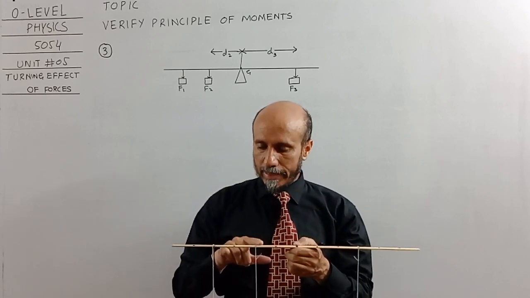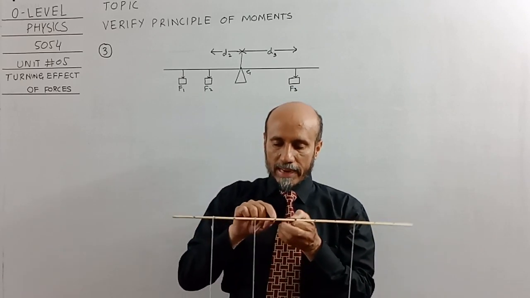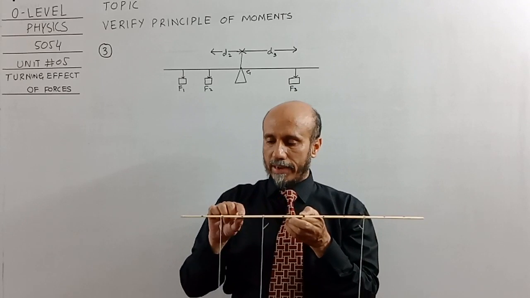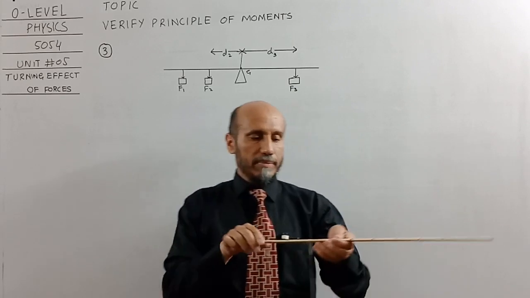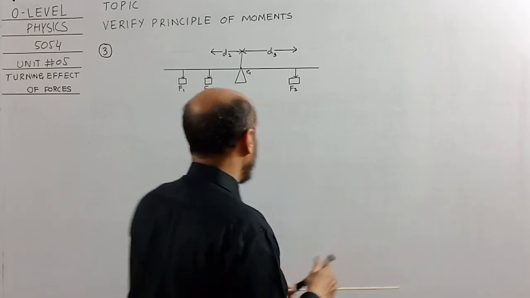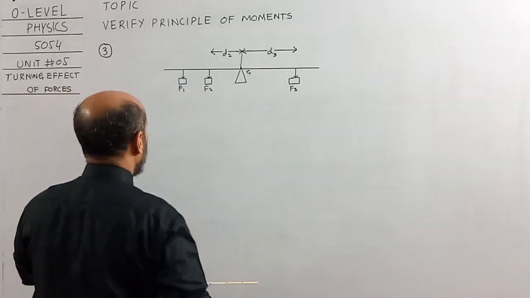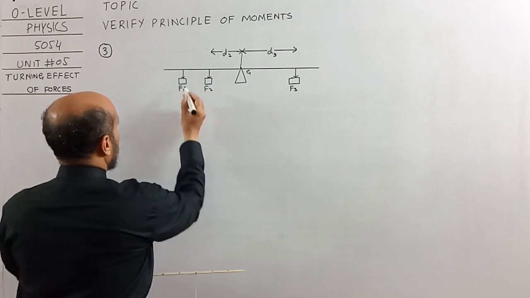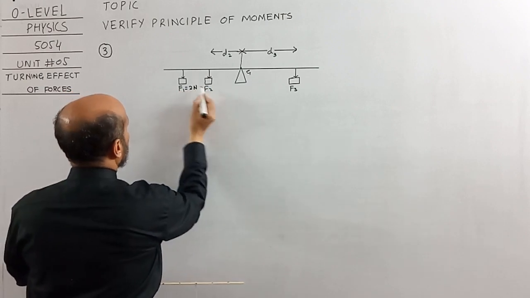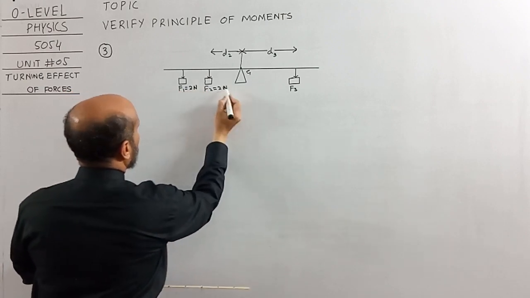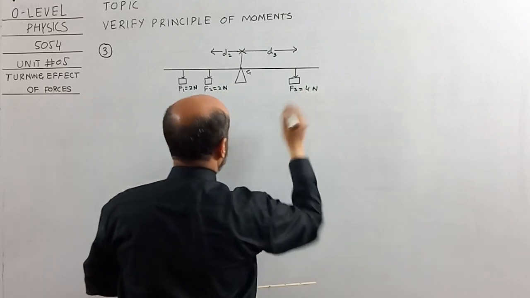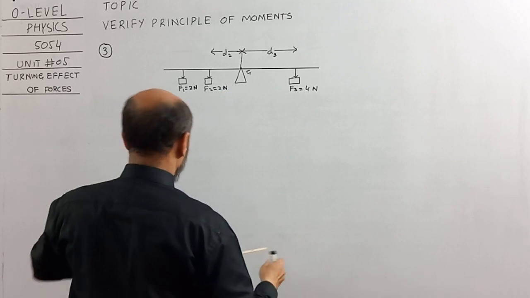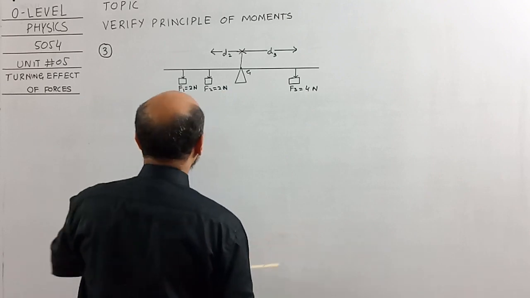So 10 centimeter, you can see the black mark, 5 and 5, 10 and 5 and 5, 10 and 10, 20 centimeter here and 15 centimeter here. So I will write the values over here. F1 2 Newton, F2 2 Newton, F3 4 Newton. Okay, now I am going to balance it.